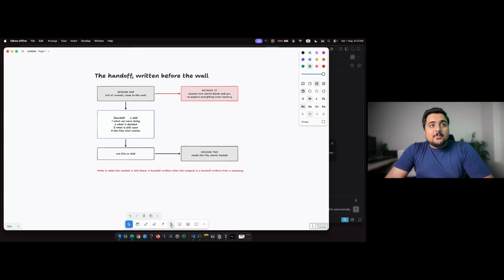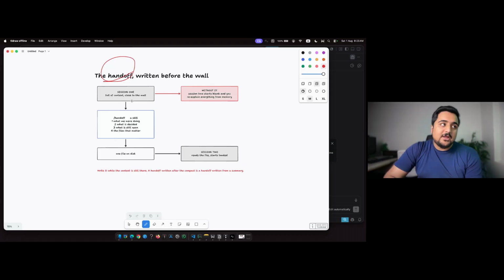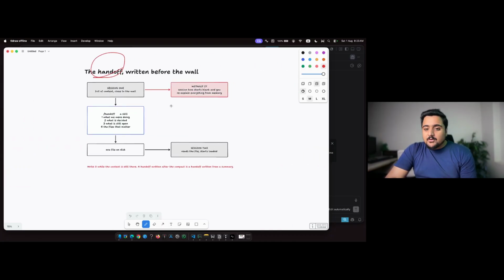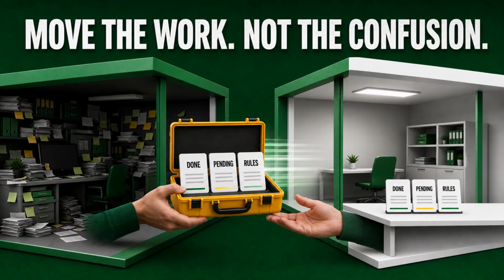So there is a handoff command. This is not a built-in command. Basically you create a particular command yourself, and we will see in the next video how to create that handoff command. Once we have used 30, 40 or 50% of the context, run this command, and it will automatically say what we are doing, what we have done, what is pending, and what the rules are, so that we can just copy it and start a new session.